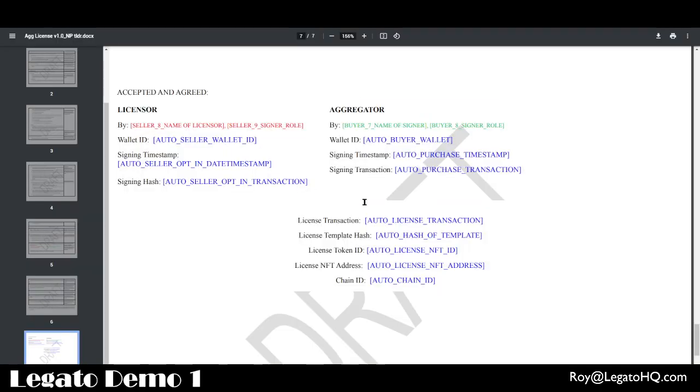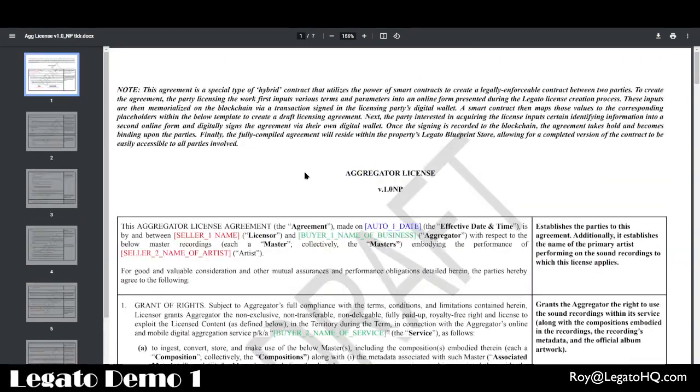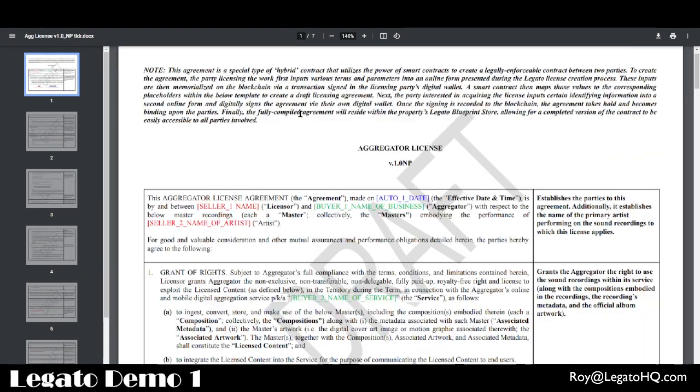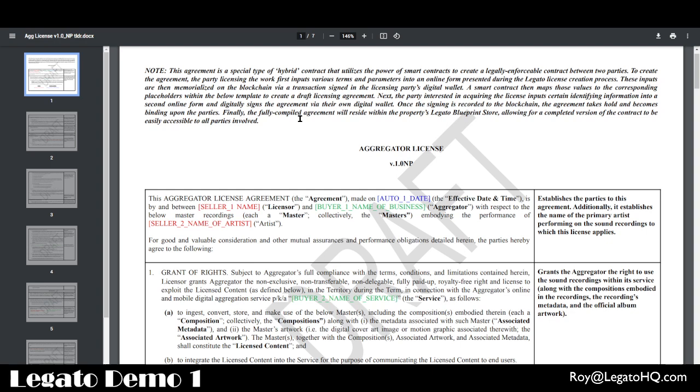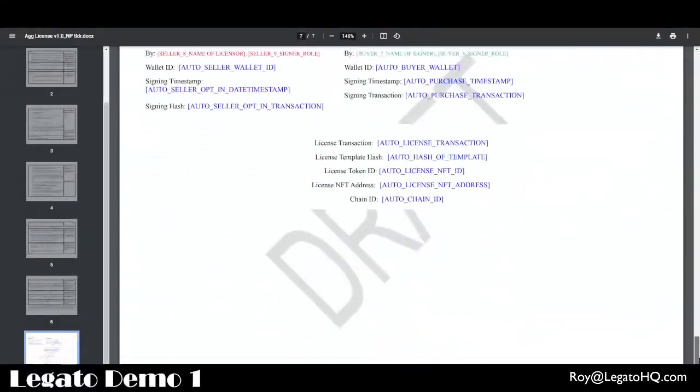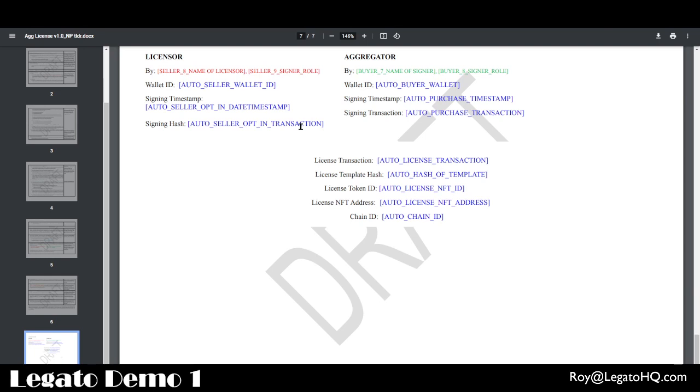This is what a license actually looks like. It's a special PDF template on one hand, which never changes, but it has these special parameters, as you can see here. The blue stuff comes from the on-chain information, the red stuff comes from the seller, the green stuff comes from the buyer, and we're actually signing the contract by actually creating transactions on-chain.